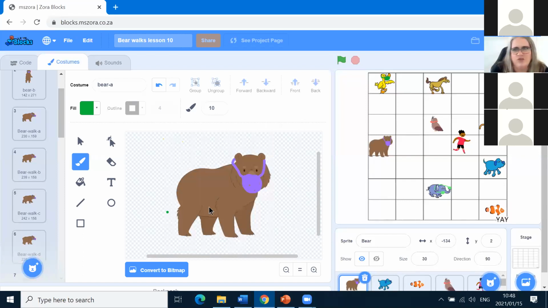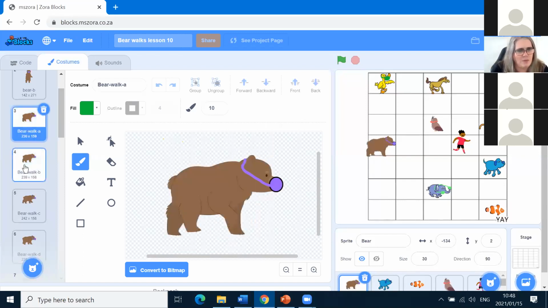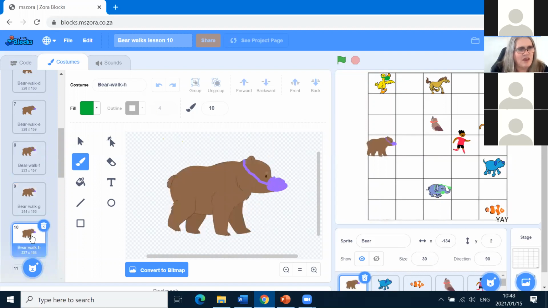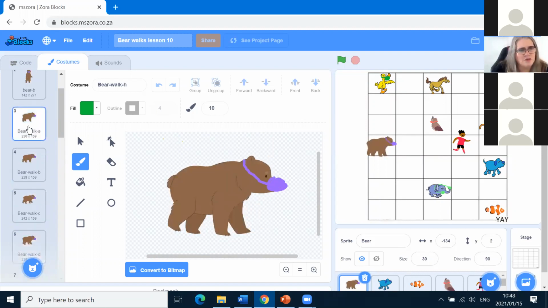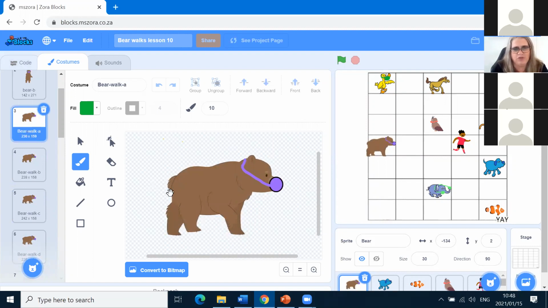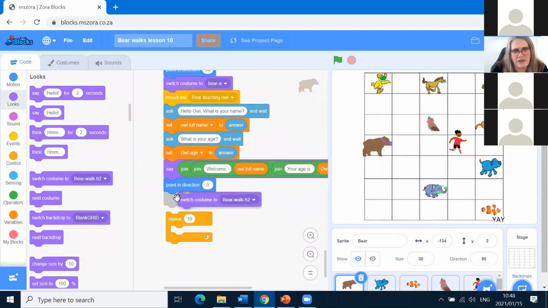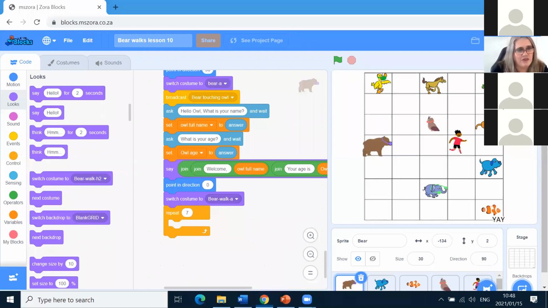Now bear's going to walk upwards to duck, so we have bear walk A, B, C, D, E, F, G, and we found out that there were 8 of these costumes, starting with bear walk A. So we switch costume to bear walk A, and then we will repeat 7 times. Why? Because there are 8 costumes altogether.